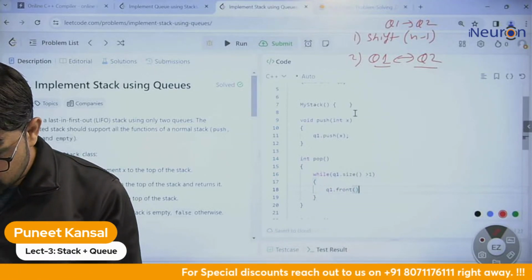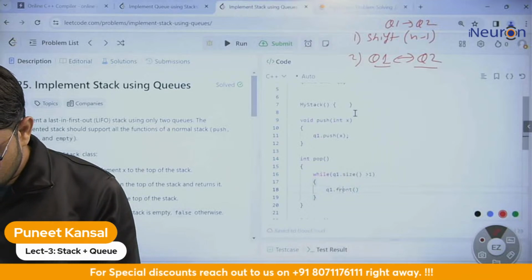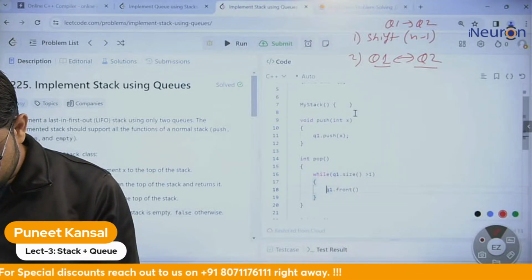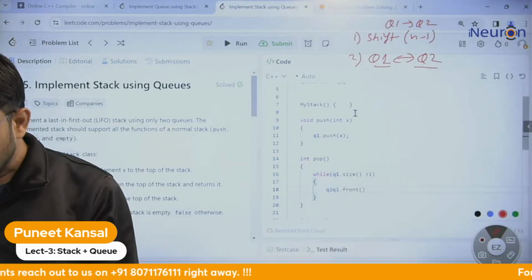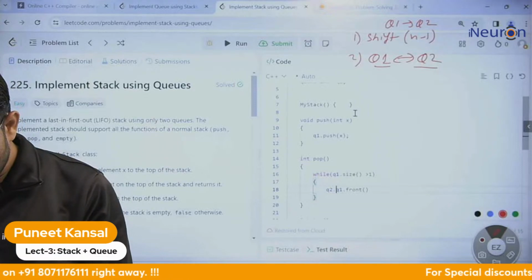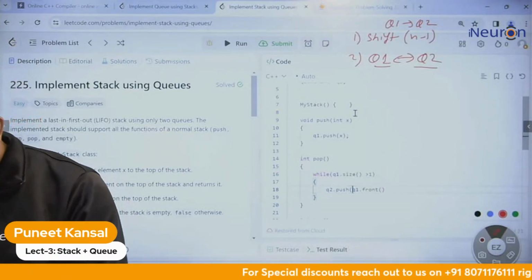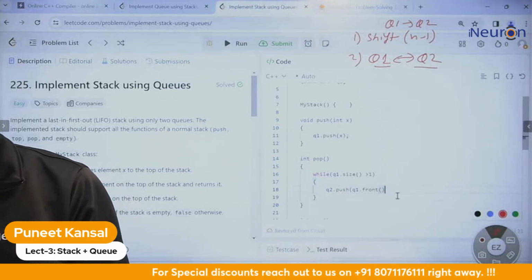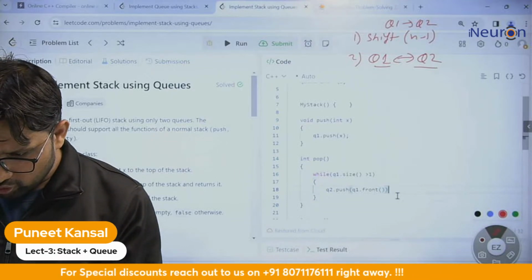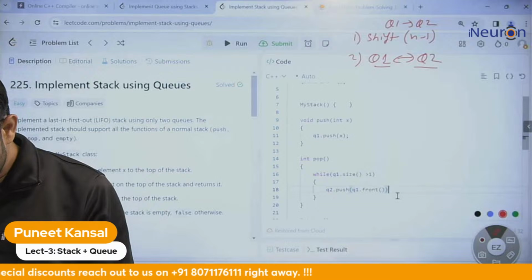We are using the front function, if you notice, because this is a queue, and we are putting this into q2. So q2 dot push: we just take the front element from q1 and put it into q2.